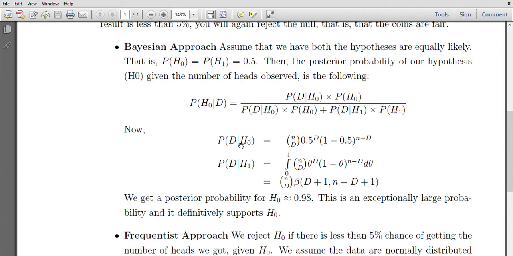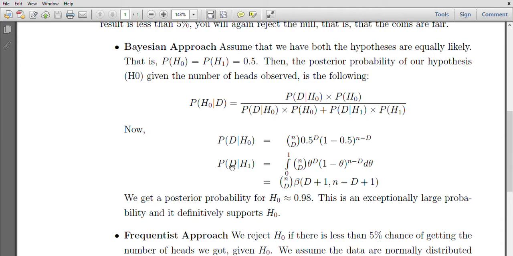Here D represents the data, that is the fact that we have got 4,98,800 heads. So what is the chance that this will happen if the coin is fair? It will be simply n choose D, where n is 10 lakh, D is 4,98,800, 0.5 raised to D, 1 minus 0.5 raised to n minus D, which means simply 0.5 raised to n, where small n is 10 lakh.